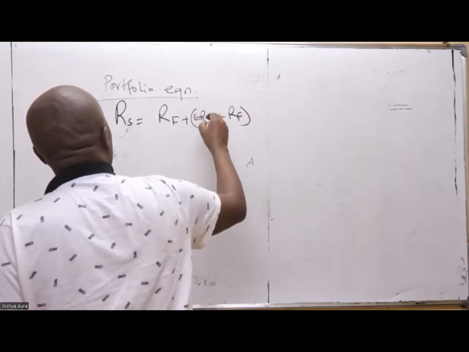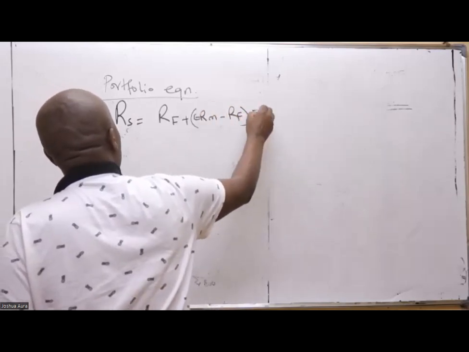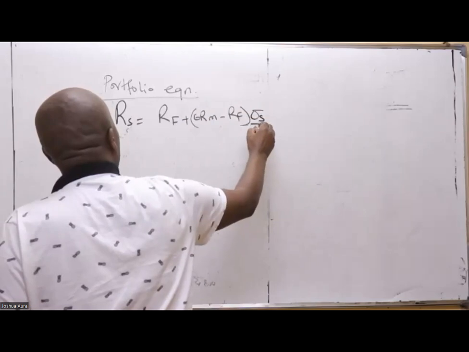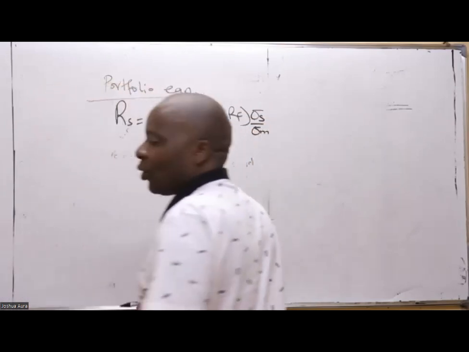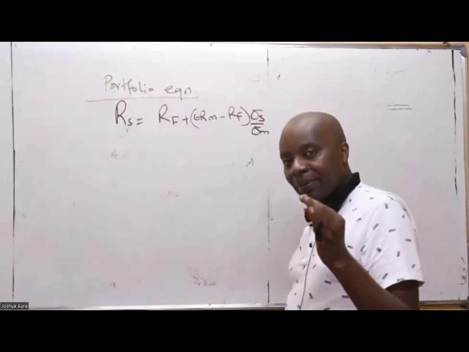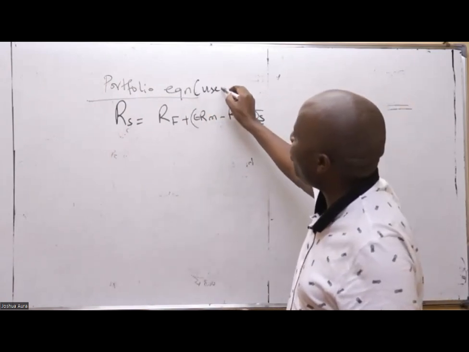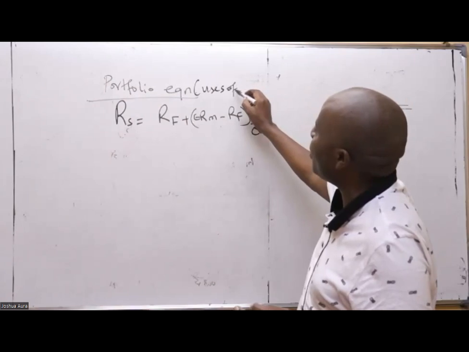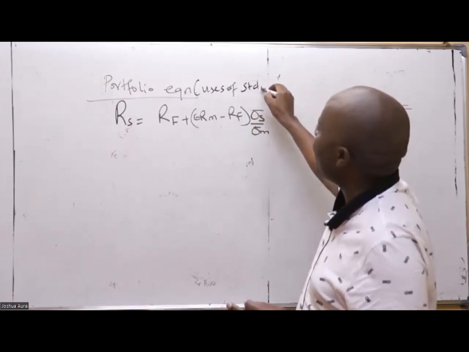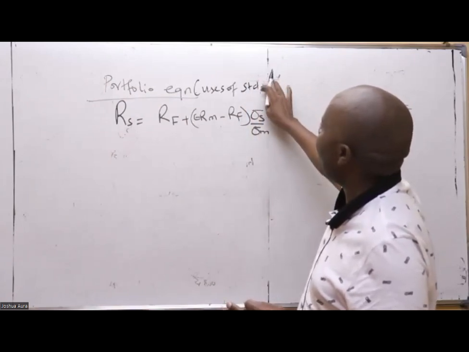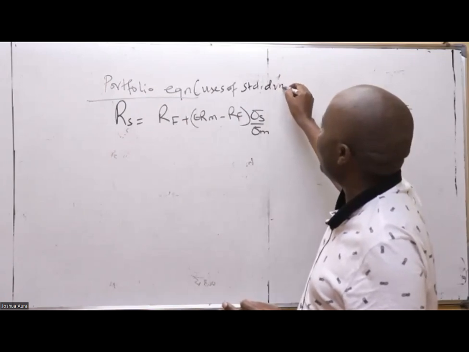But now remember that the portfolio equation, unlike CAPM, uses standard deviations.